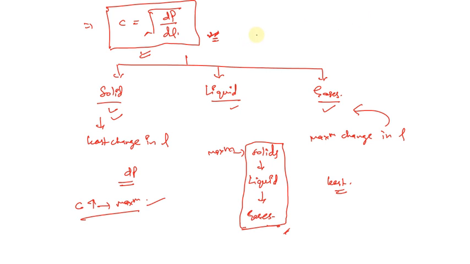One more thing I would like to mention over here. Let's say we have a hypothetical matter on which we apply some pressure, and the change in density is 0. That will lead to C tending to infinity. That means if there is no change in density, the velocity of sound will tend to infinity. So this is one of the very important relations that we can conclude from this particular formula.